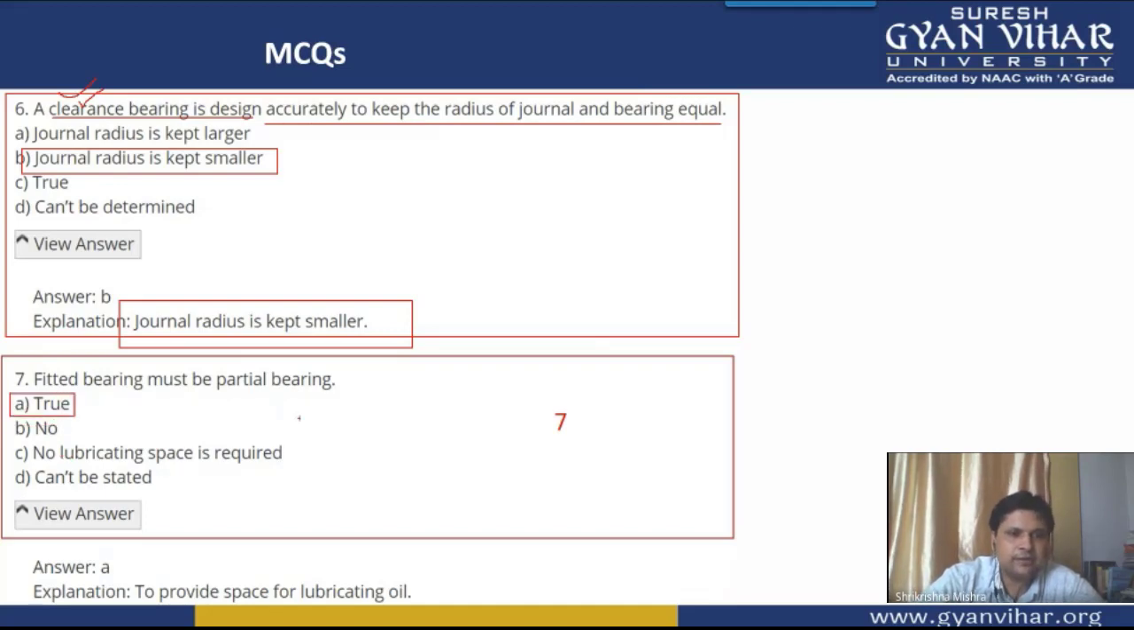Why? Because in fitted bearing, there is no clearance between the journal and the bearing. This means that there will always be some partial contact. Full lubrication is not possible. Therefore, there will always be metal to metal contact.